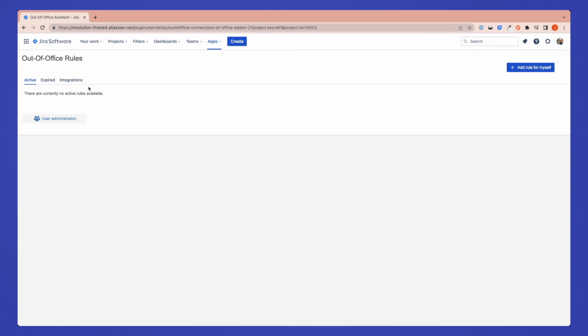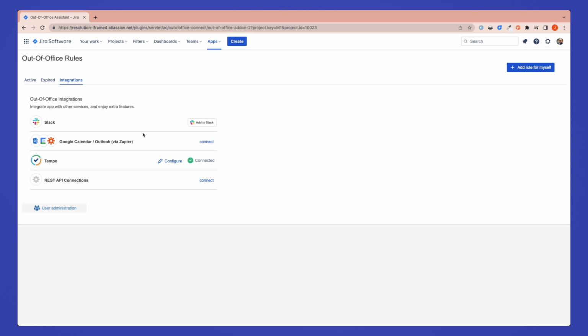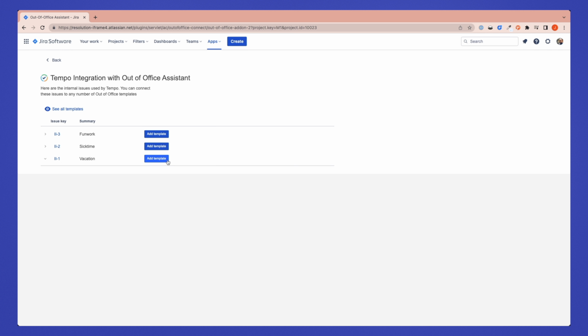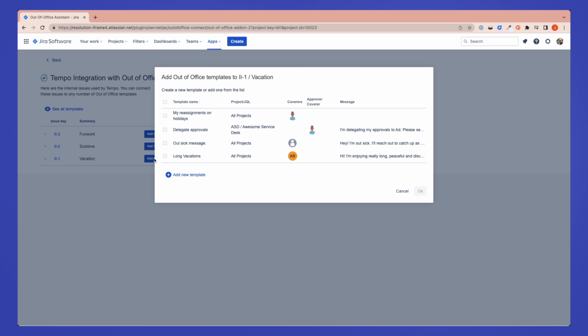Users have to go to the Integration tab in Out of Office. After the admin has set up the connection, the Tempo icon activates, and users can click on the Configure button. Here we can add templates to the internal issues. Click on the Add Template button next to each internal issue. You will be prompted to create a new template or add an existing one.